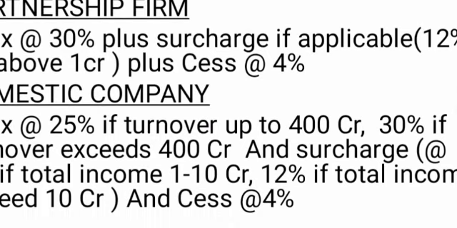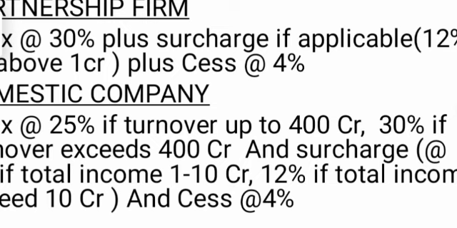And the third category is the domestic company. A domestic company means a company which is registered in India, an Indian company. The domestic company's tax is payable at the rate of 25% if the turnover is up to 400 crore. Specially note that the tax rate of a domestic company is a flat rate of 25% if the turnover is up to 400 crore.